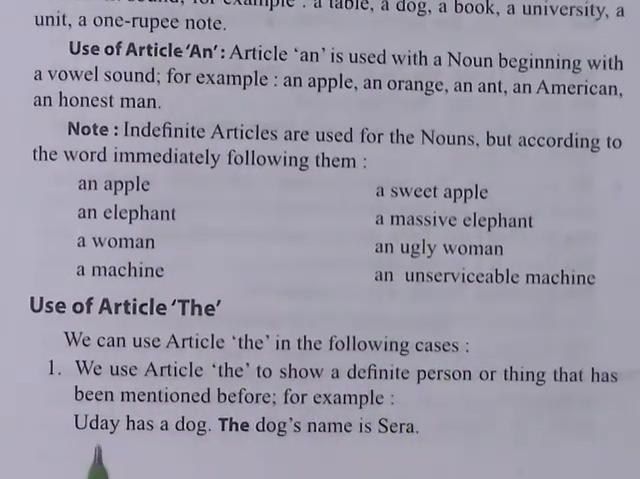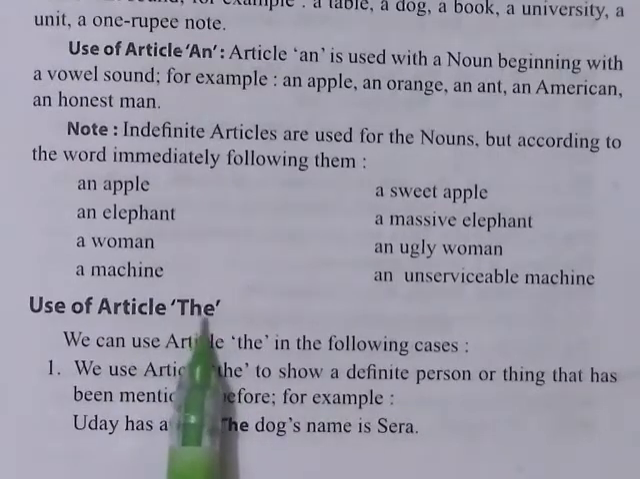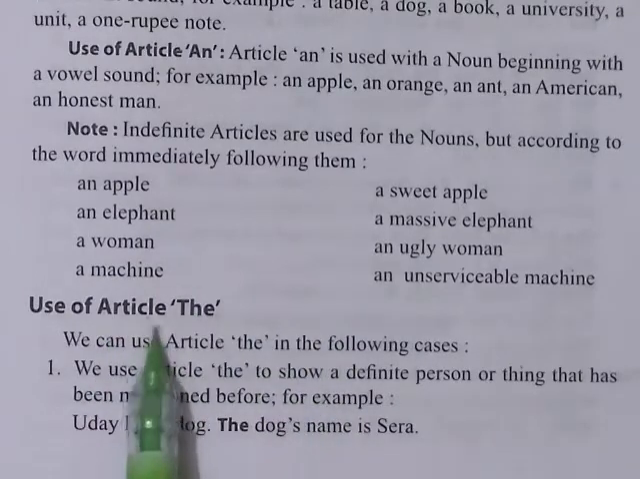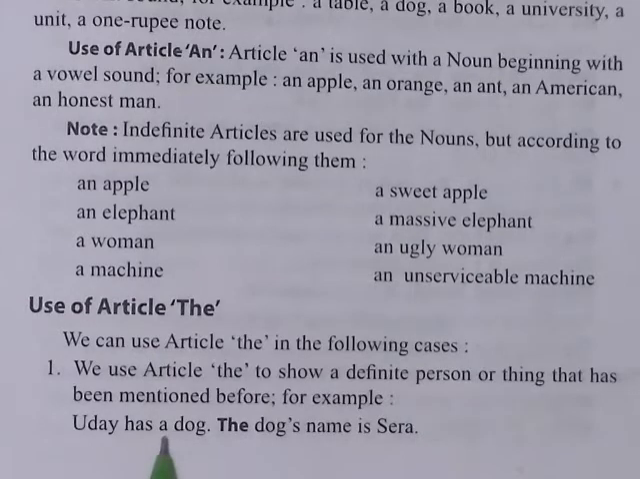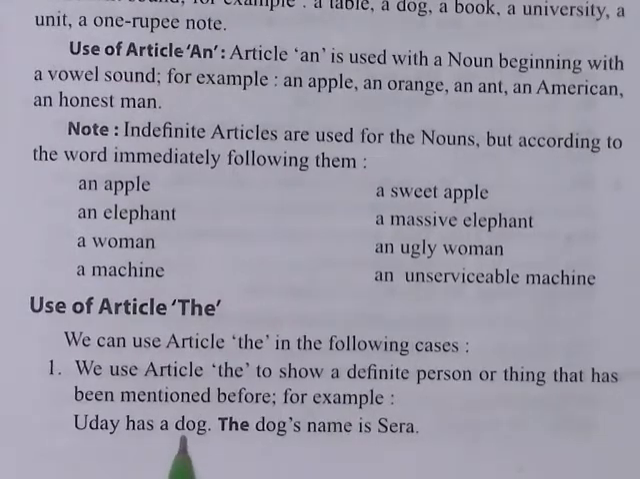For example, just look at the example of "the", so that you may see the difference among all these articles: a, an and the. Uday has a dog, right? So that is any dog. Here we are using "a", not "an", because the noun is not giving a vowel sound, but a consonant sound. D is a consonant, and it gives a consonant sound.